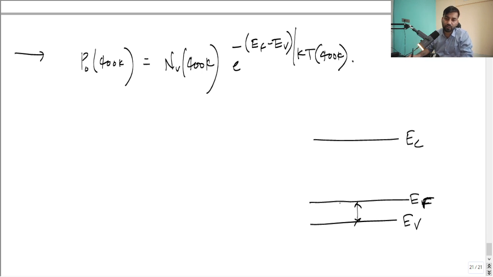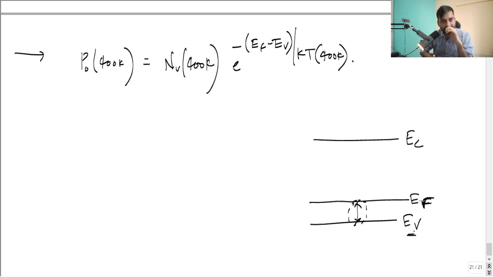Remember that all those approximations must be valid also. You have to always take into account that the approximation is valid here. That is, EF minus EV should be less than minus 3KT kind of, right? I hope you know that Boltzmann approximation and all. So this formula we get after having the Boltzmann approximation only.